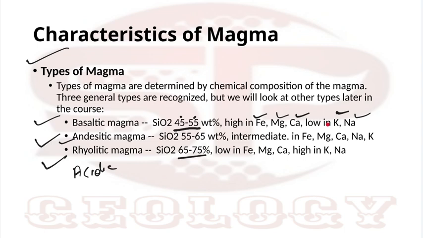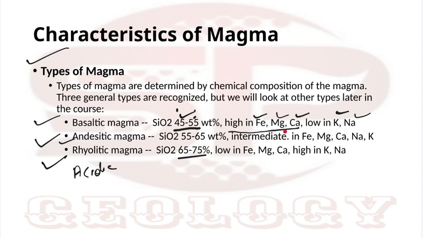In a basic magma, if the silica percentage is less than 45%, it is called ultra basic, because we are considering basic up to 45%. If less than 45%, it will be ultra basic. Ultra basic or basic magmas have a higher percentage of magnesium, iron, and calcium, but a low percentage of sodium and potassium, which is the reverse in the case of acidic magma. Acidic has more potassium and sodium and less iron, magnesium, and calcium.